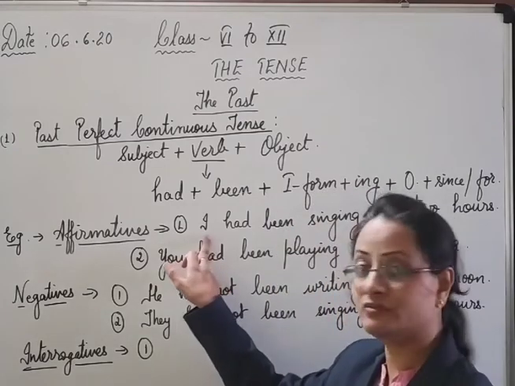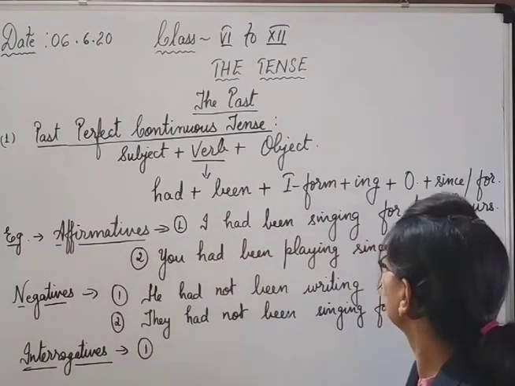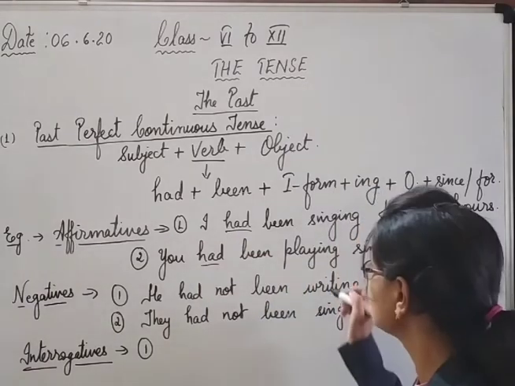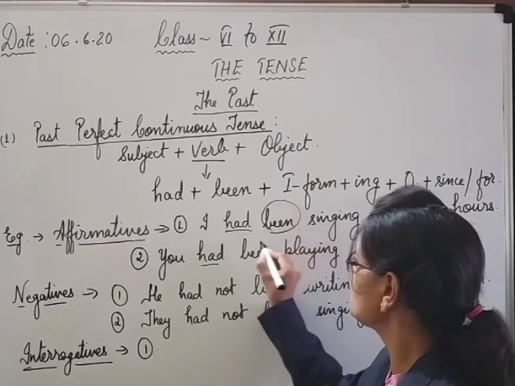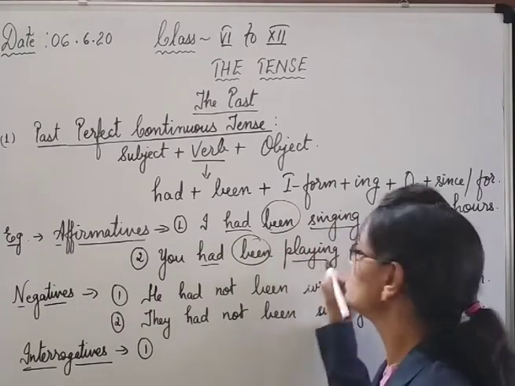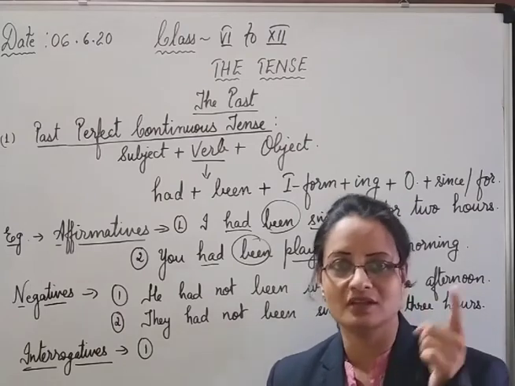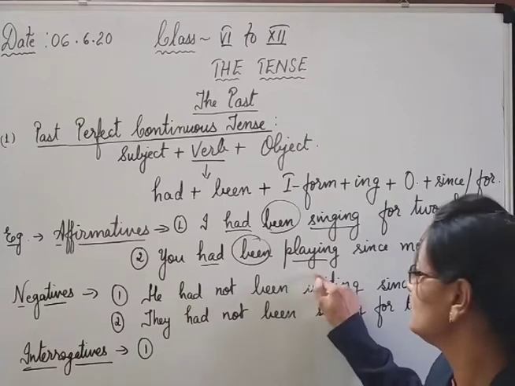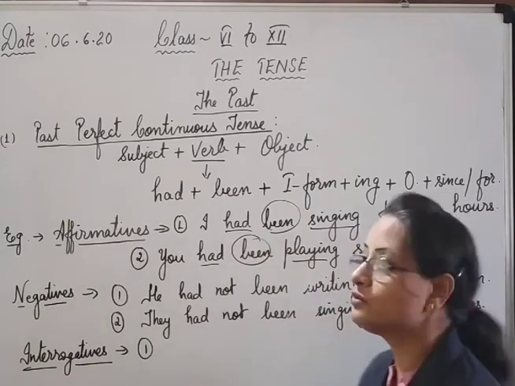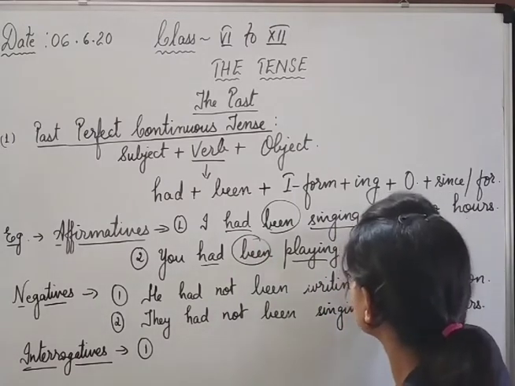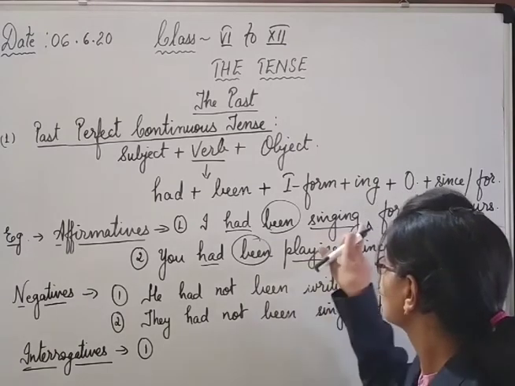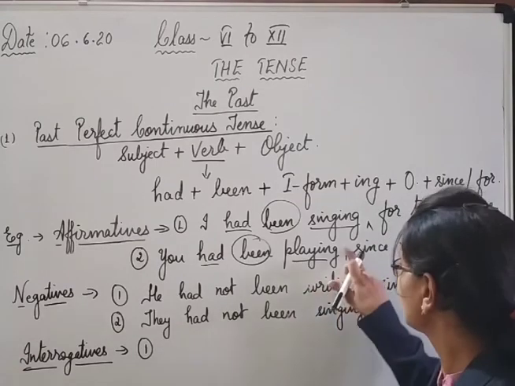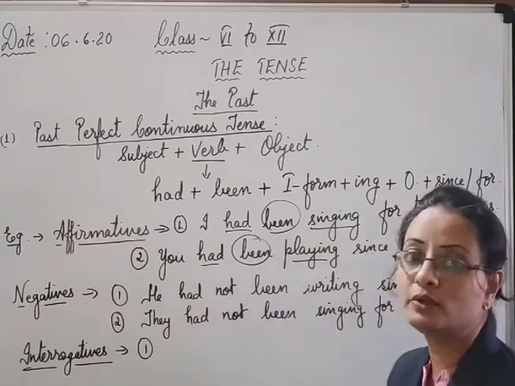Number one, in the affirmatives: I had been singing for 2 hours. See, had is the helping verb derived from the perfect tense. You have to add been, the main verb, and the first form and ing. Sing is the first form, with ing singing. Play is the first form, with ing playing. So, I had been singing for 2 hours. And I have told you, singing a song, maybe the object is singing a song. You had been playing football, object. I have not mentioned objects here, it is understood, no problem.